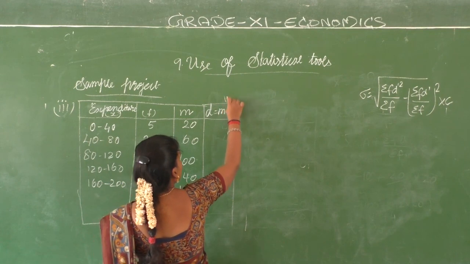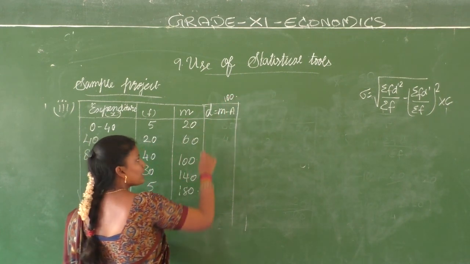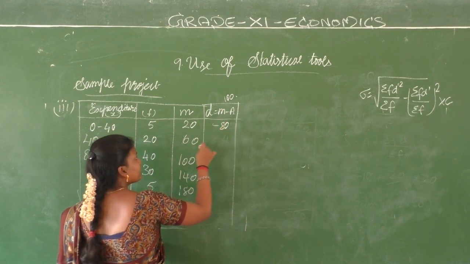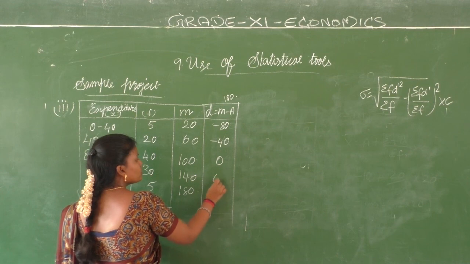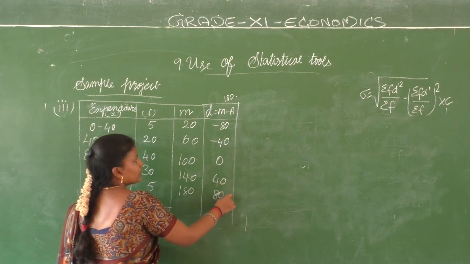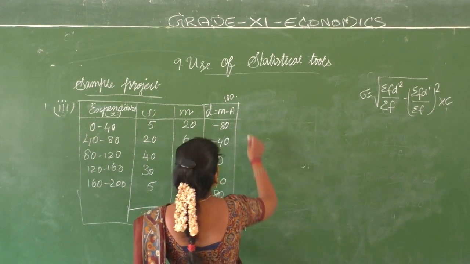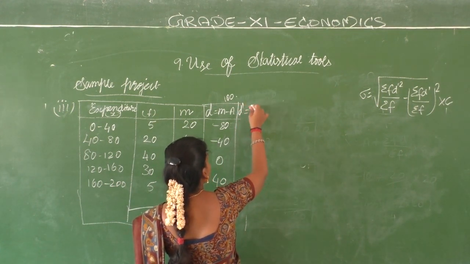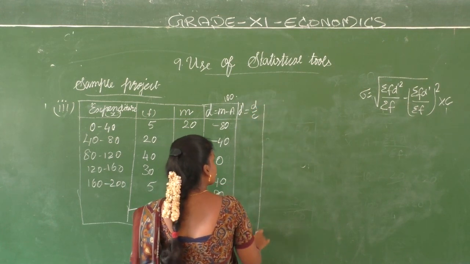So the assumed mean is now 100. 20 minus 100, minus 80, 60 minus 100, minus 40, 0, 40, 80. We have got the same values. We have to go for our d dash. D dash is equal to d by c.